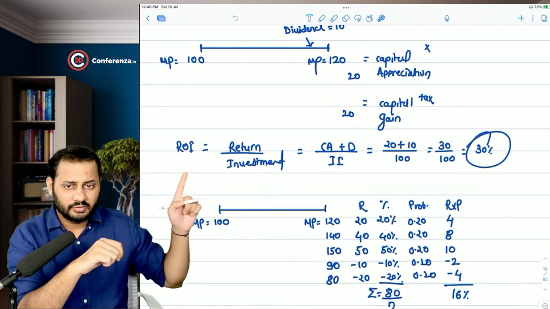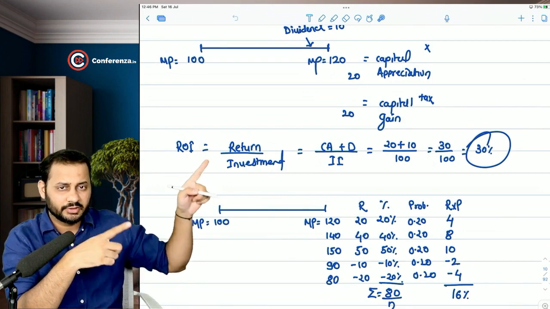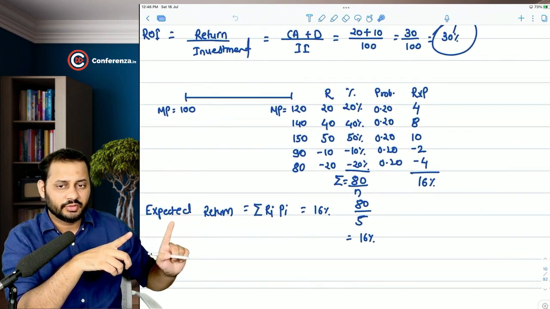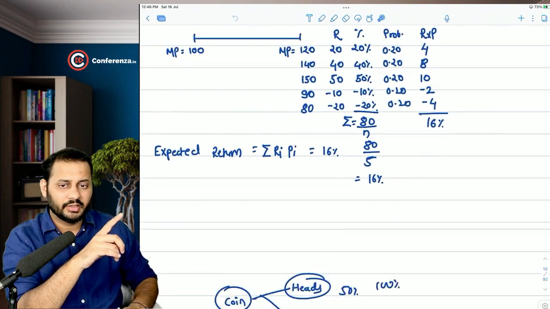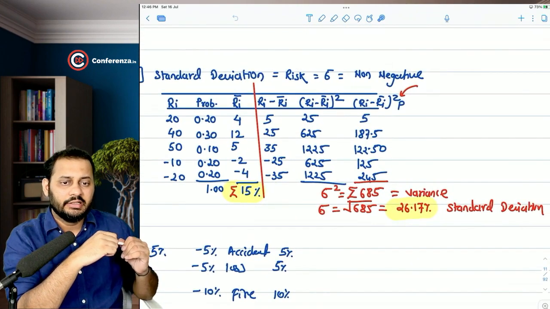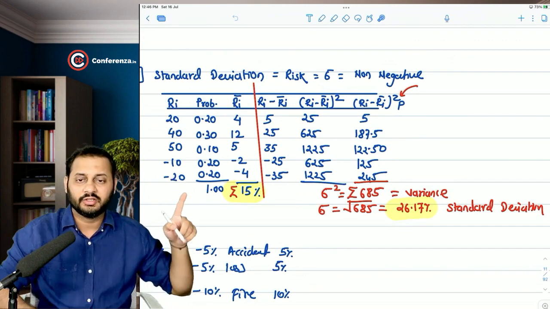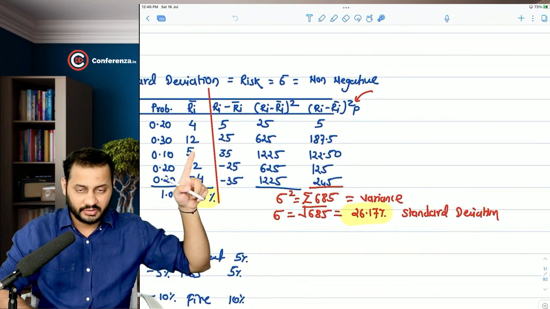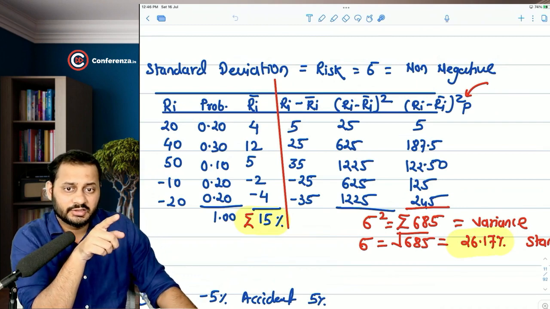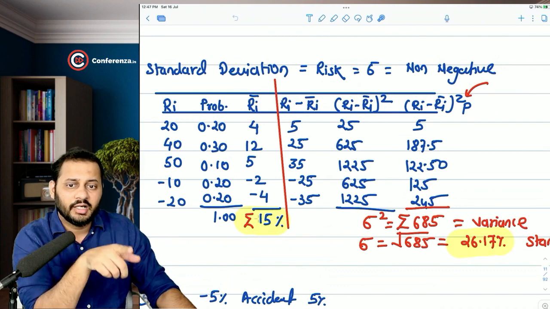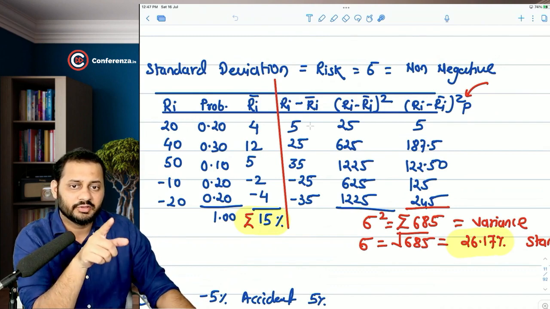If you remember, this return on investment is return divided by investment: capital appreciation plus dividend divided by initial investment. Then we calculated it with the probability also. So expected return was nothing but RI into PI. Then we discussed how to find the standard deviation. So we took the returns in one column, then probability in another column, expected return in the next column, and after that it was the deviation. This is called the deviation of return and expected return. So 20 minus 15 was 5%.